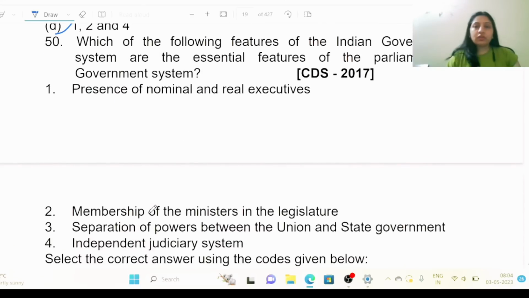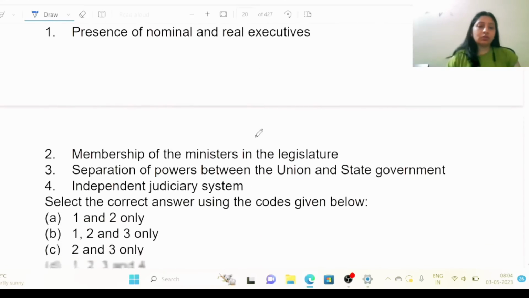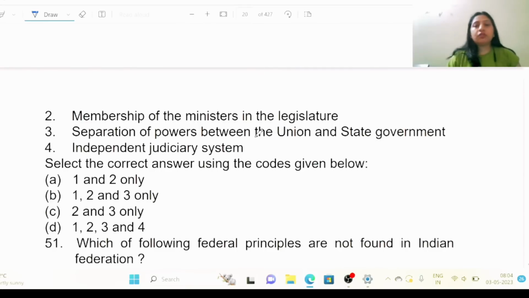Which of the following features of the Indian government system are the essential features of the parliamentary government system? So, first, presence of nominal and real executives. Second, membership of the ministers in the legislature. Third, separation of powers between the union and state government. Fourth, independent judiciary system.